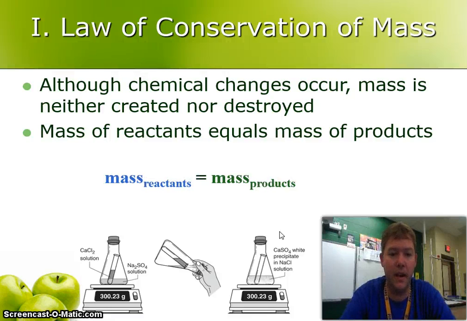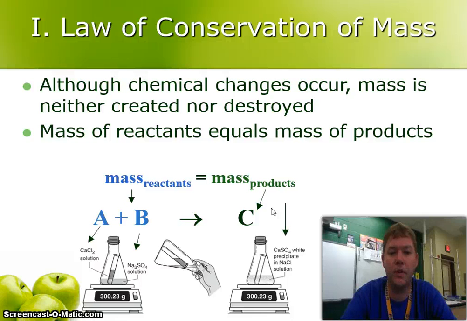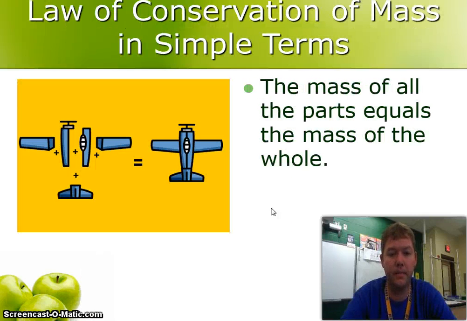Now you can see that down there. The mass of the reactants, the things that we're going to react and combine together, so those added together will equal what happens in the end. You can see that, 300.23 grams. It's the same over here, no matter what you do. When we mix them up, you're going to get the same thing. A plus B will always equal C. That's what the law of conservation is saying. You're not going to lose anything. Nothing's gained, nothing's destroyed or lost. And I'll put some arrows in there so you guys can see what I'm talking about.